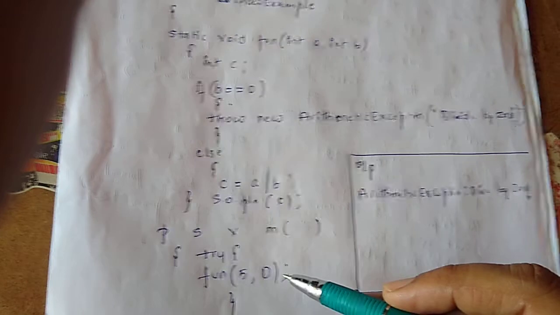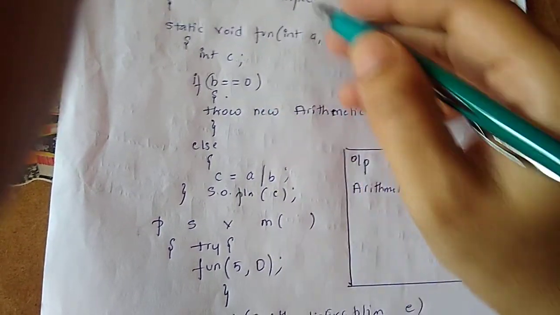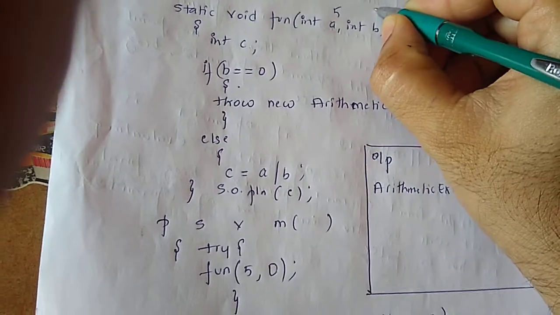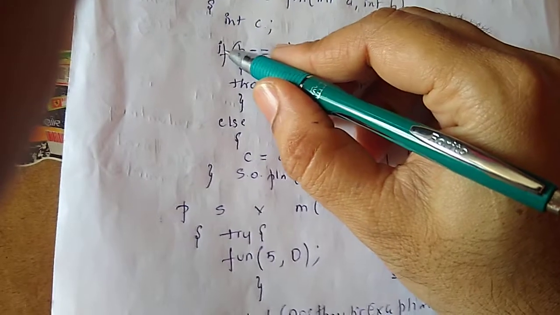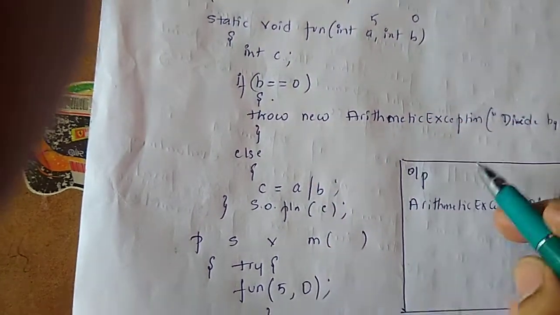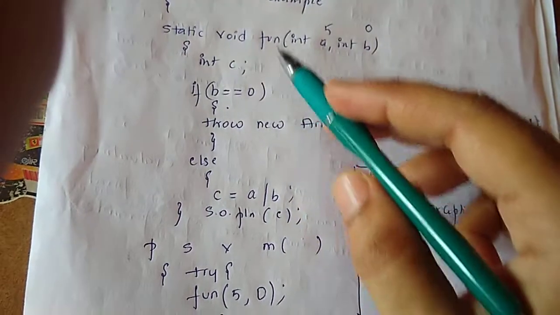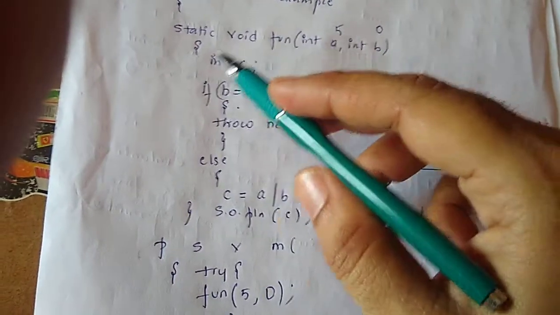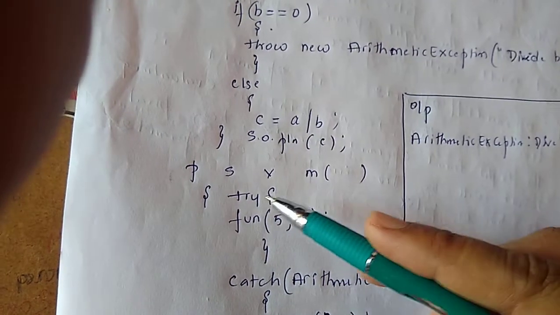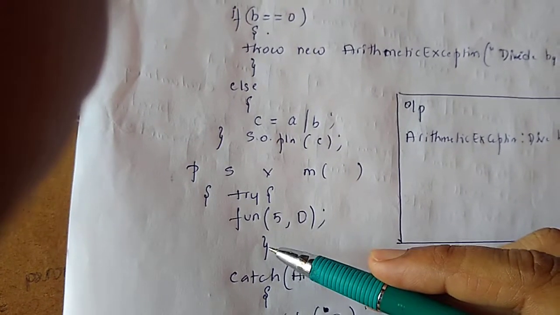So we are passing 5 as well as 0. What will happen? a will get the value 5 and b will get the value 0. Now I am checking whether b is equal to 0. Yes, b is equal to 0. Now it will go to throw the ArithmeticException with this message. From this function I'll get an exception, so for this function I have written a try block, and the exception got generated.